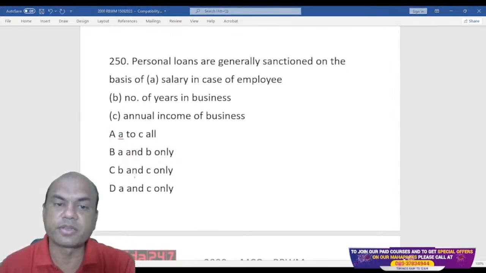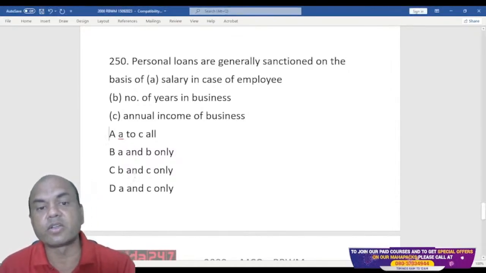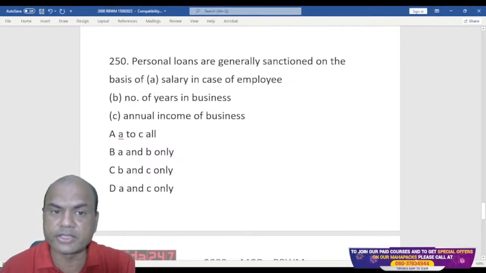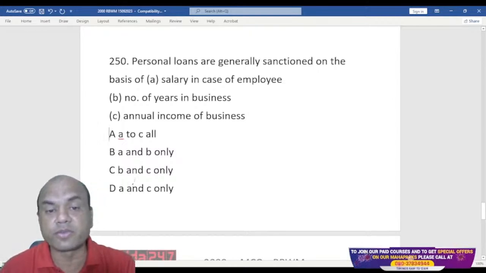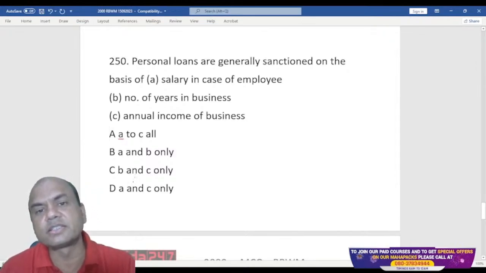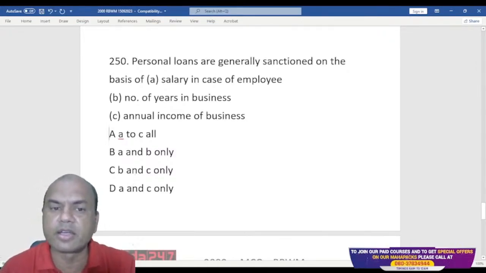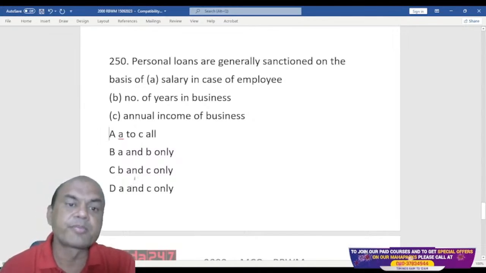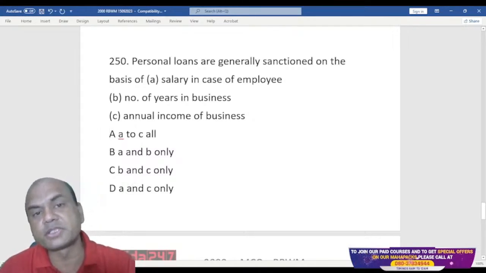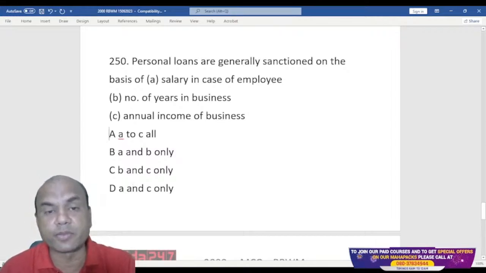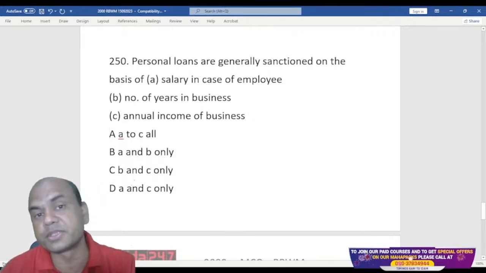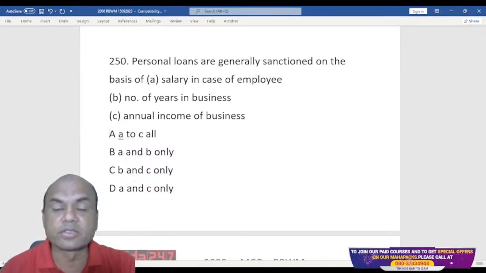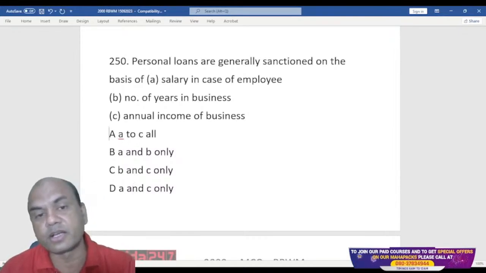Personal loans are sanctioned on the basis of salary in case of employee. Is it on the basis of only salary, or is it on the basis of number of years for businessmen? See here, for a salaried employee, it's very easy. Just see the salary slip, Form 16, and you'll get the details of that customer, right? But for a business person, there's a problem. Why? Because the balance sheets have to be checked. You have to check the condition of the business. You have to check the place of the business. So personal loans to businessmen are always difficult.